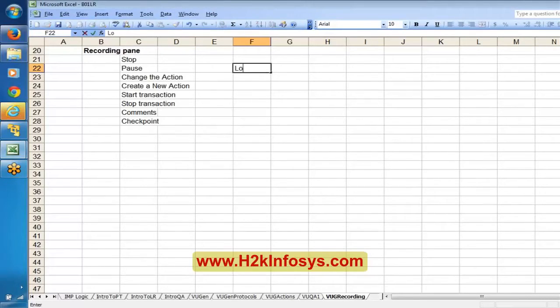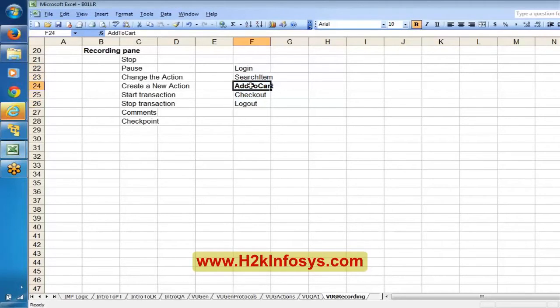Assume two years ago we built a script like login, search item, add to cart, checkout and logout. Assume that during add to cart, some functionality or some background request has been changed. In that case, this is a script with these actions created two years ago, and now in this add to cart, some request has been changed.